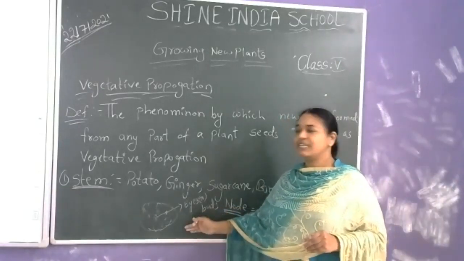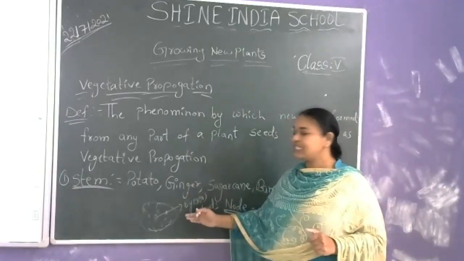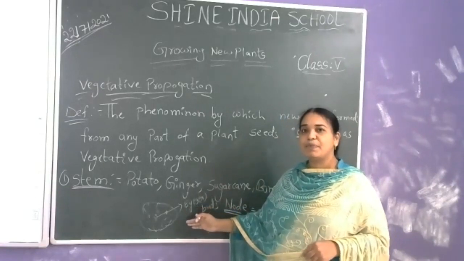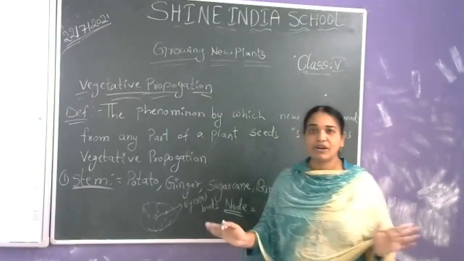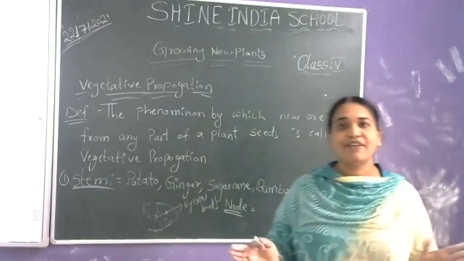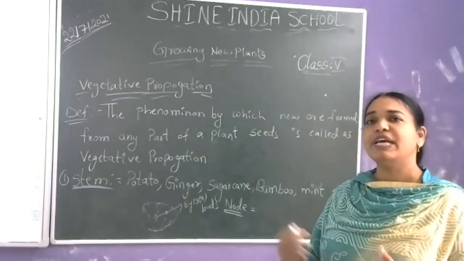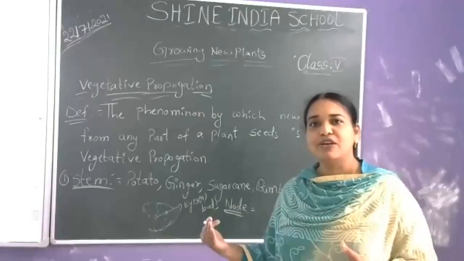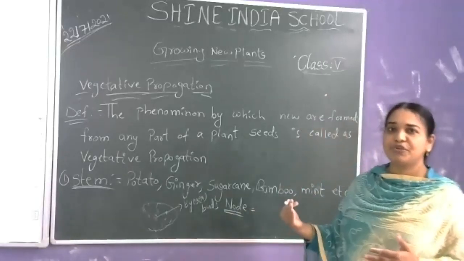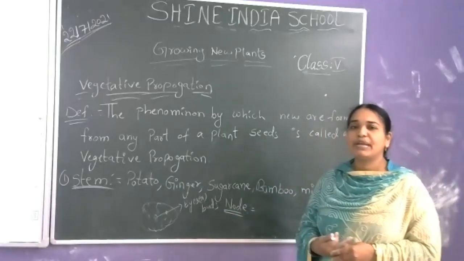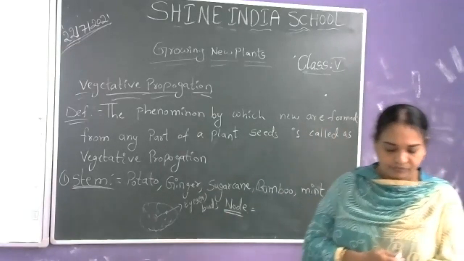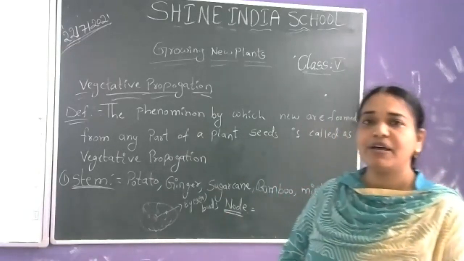Because of that reason, it is one of the examples of vegetative propagation. Here we are not sowing any kind of seeds. From the potato stem itself, a new plant is coming. So that is vegetative propagation. Are you getting it, children?